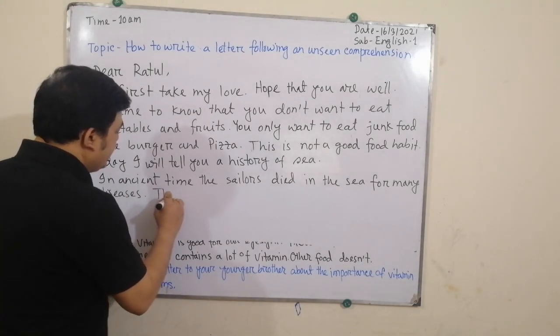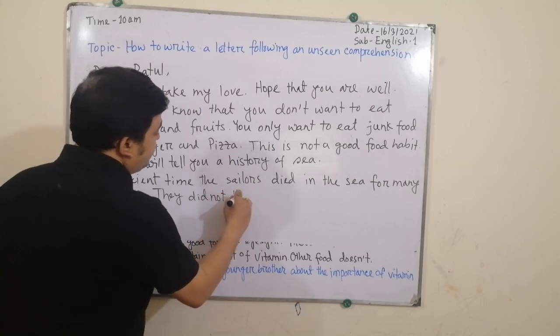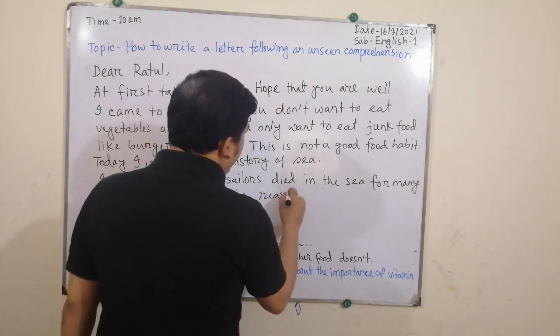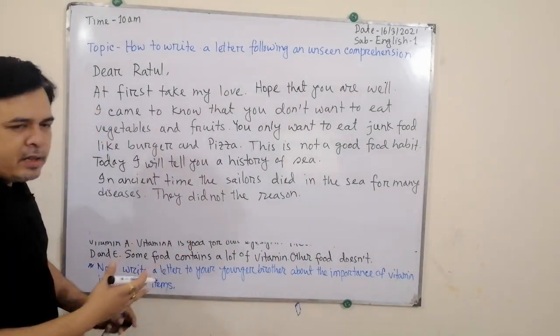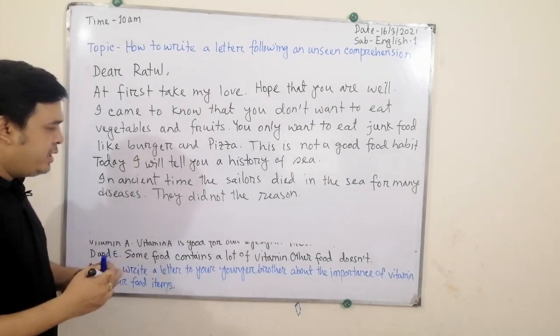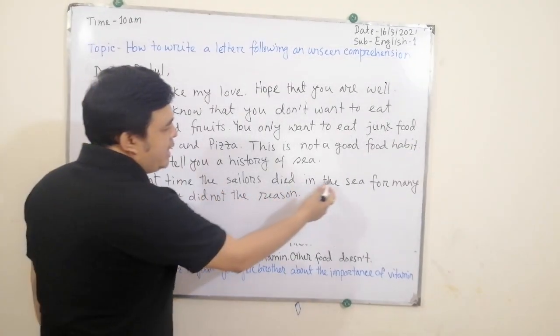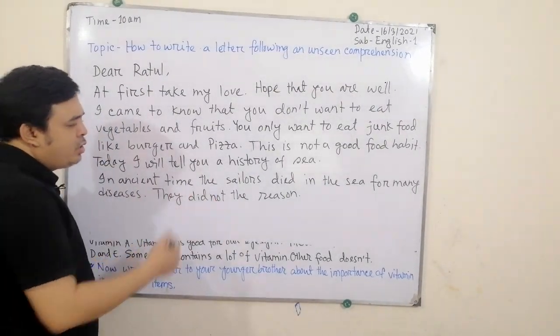They did not know the reason. I think that's very easy to write. The sentences are not that big. It's pretty simple. What have I written? In ancient times, the sailors died in the sea from many diseases. They did not know the reason.